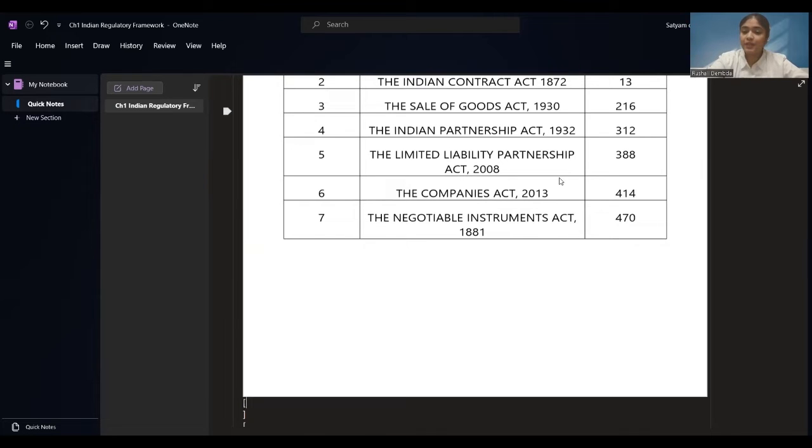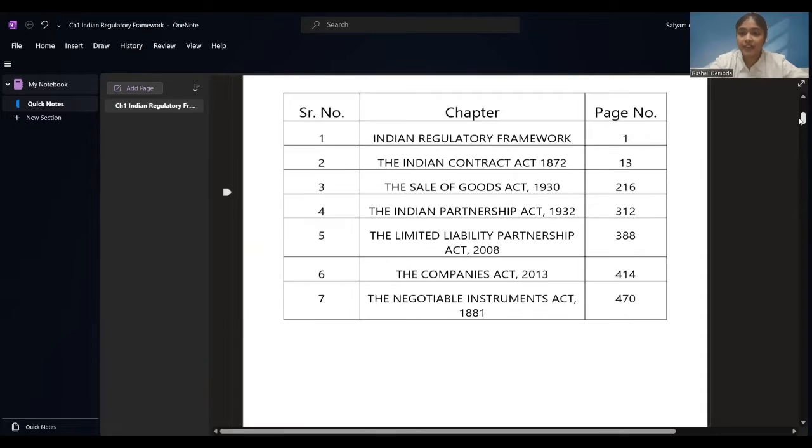These all 7 chapters we'll be trying to cover in the best possible way. We'll be trying to cover all the questions given by the institute. I'll try to give you more questions for practice, and with that practice we are going to score the best marks in this particular subject.